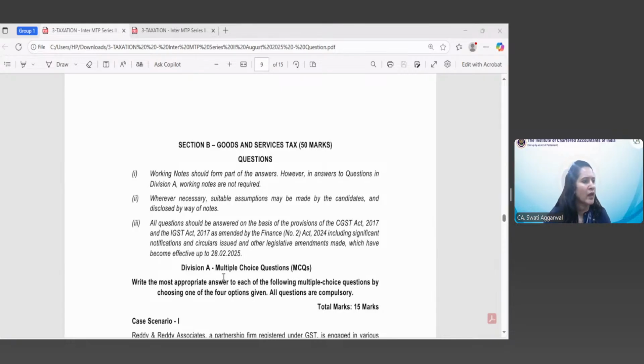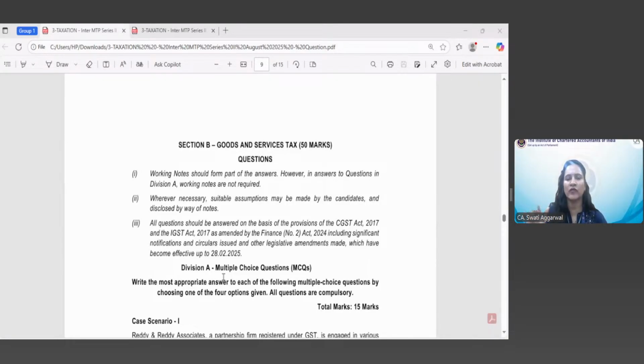As we know, the cutoff date is basically 6 months prior to the date of examination. So for the September 2025 examination, the cutoff date is 28th February 2025. In case there is any change in the position of law, if during this period any position of law was changed multiple times, then you need to keep in mind that you have to answer the questions as per the latest position of law existing on 28th February 2025.